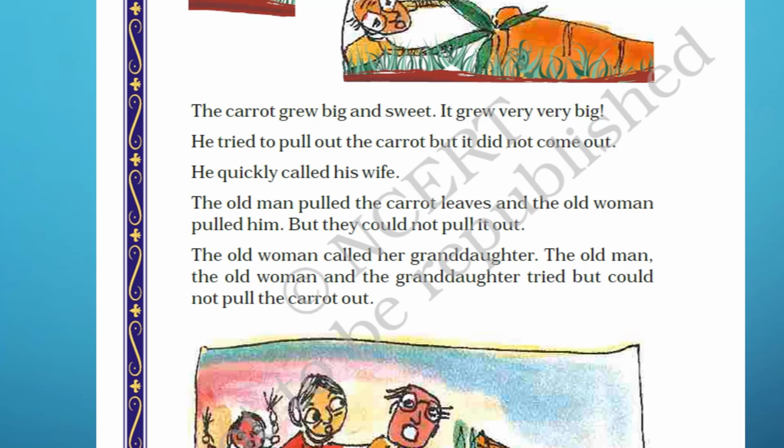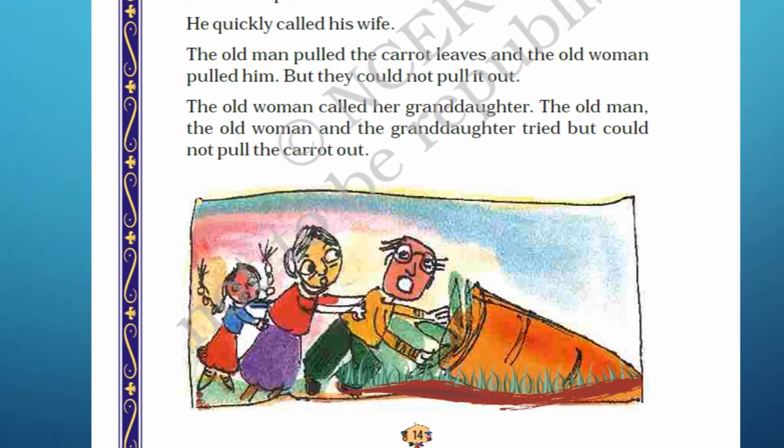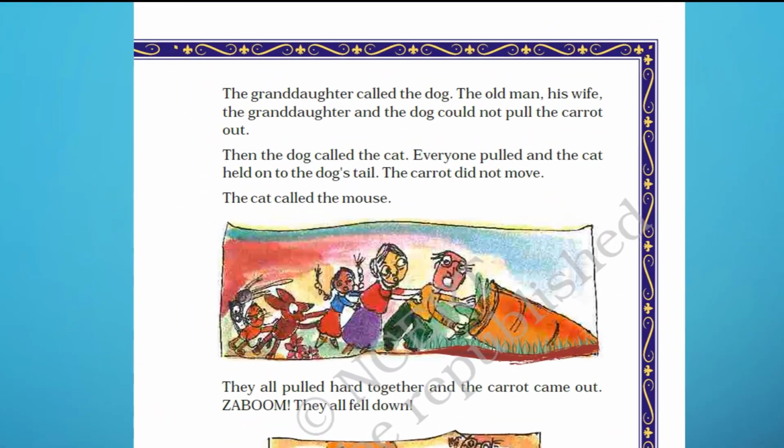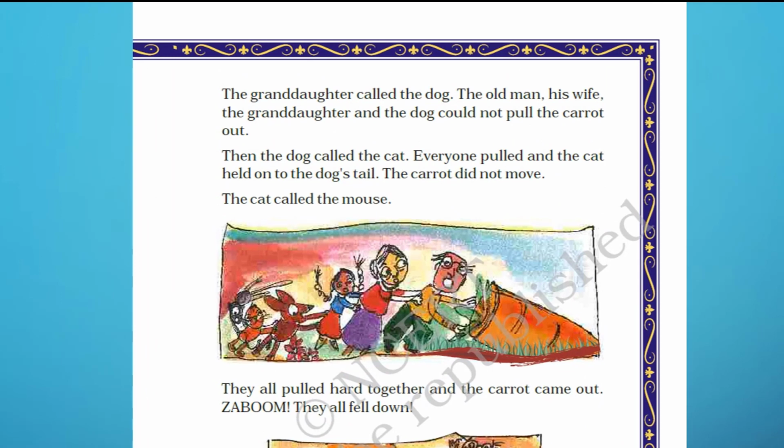The old man, the old woman, and the granddaughter tried but could not pull the carrot out. The granddaughter called the dog. The old man, his wife, the granddaughter, and the dog could not pull the carrot out. Then the dog called the cat. Everyone pulled and the cat held on the tail of the dog.